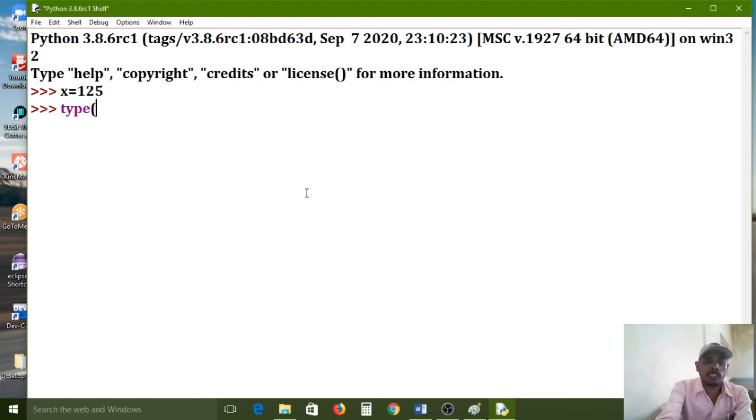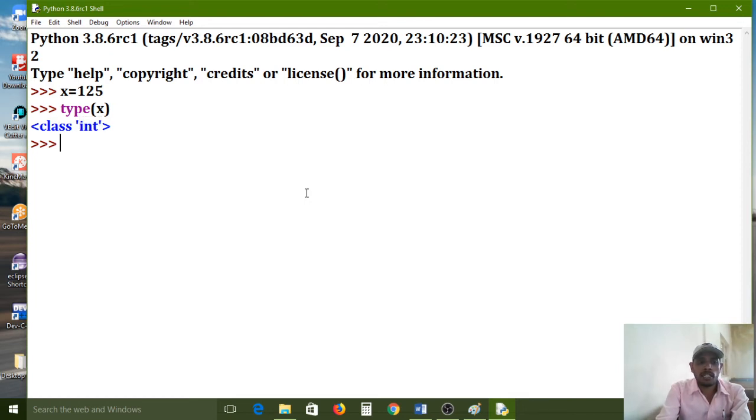Here type is a function, and in that I am passing the x variable as an argument. The type function will return the data type that the interpreter internally assigned to the x variable. Carefully observe. Now I press enter. It is showing class int. So the x variable data type is int.